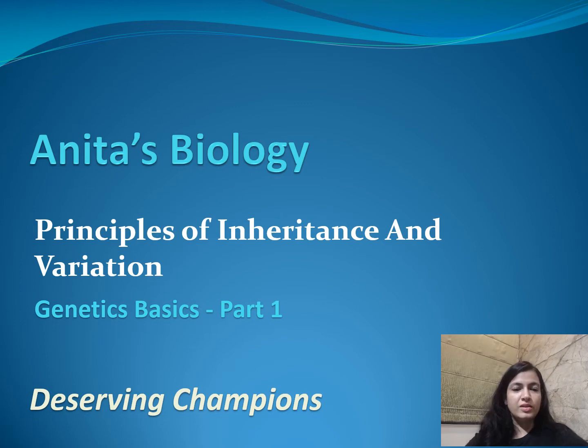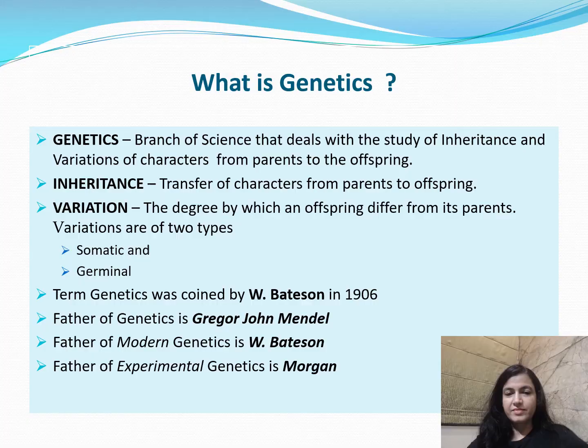Fine. So we'll start with the basics. When I say genetics, what do we mean by the term genetics? So genetics, we all know, is a branch of science that deals with the inheritance and variation of characters from parents to the offspring. Very simple. So when I say inheritance and variation, what do I mean by both of these terms?